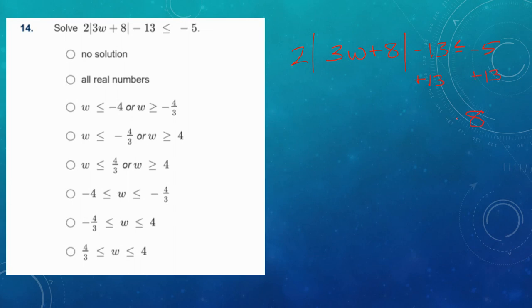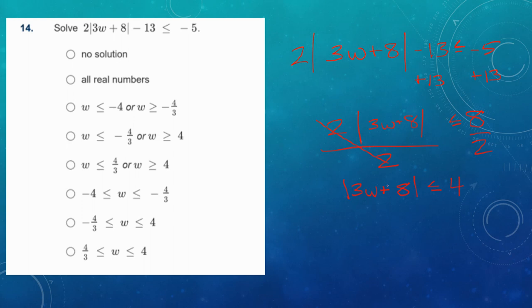And we're going to get a positive 8 here, greater than or equal to 2 times the absolute value of 3w + 8. Okay, there we are. And is it isolated yet? No, we need to divide by 2. I'm going to divide by 2 here because I need those bars to be completely alone before I work them outside.